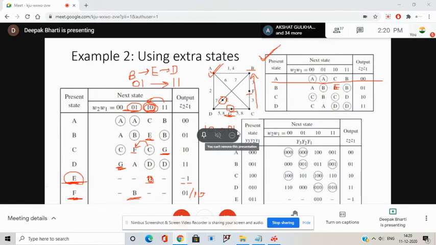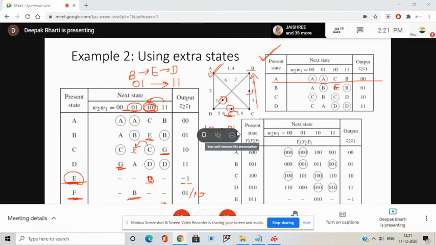Okay, so that's why this will be G. This will be state D, because C, G, and then D. Say I was stable in state 1, 0. My input changed to 1, 1. So first it will go to G, and once it is in state G, where will it go? It will go to state D, because ultimately it has to go to state D. So it will be D here.